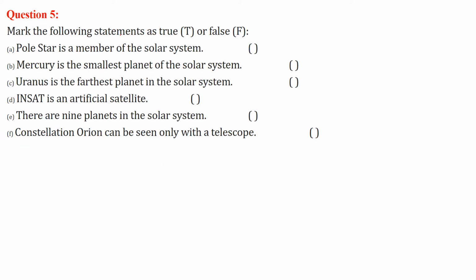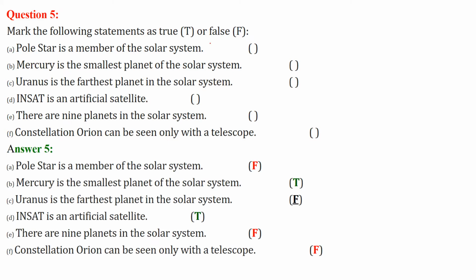Now, true and false. Pole star is a member of the solar system, and this is false. Mercury is the smallest planet of the solar system. This is absolutely true. Uranus is the farthest planet in the solar system. This is false. We'll see the proper diagram in a bit.